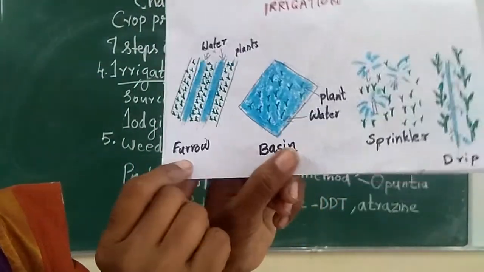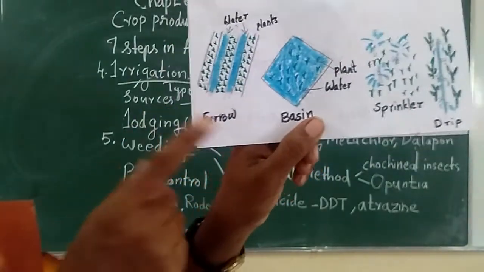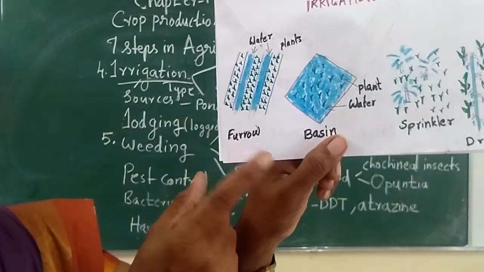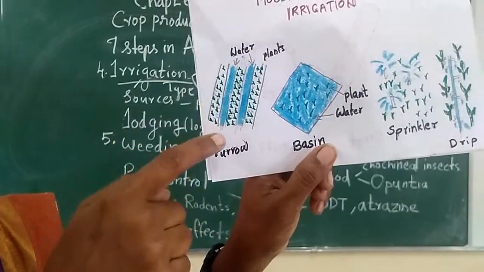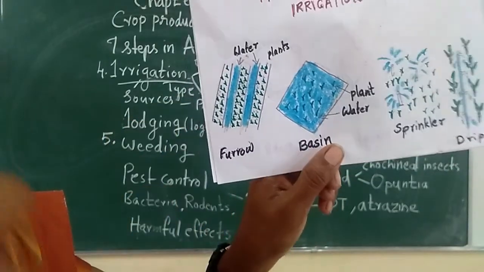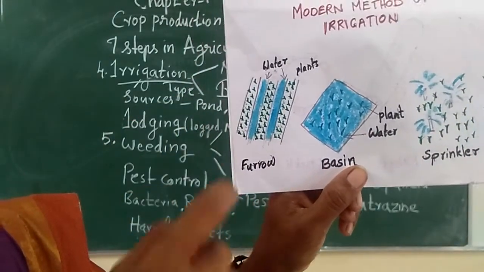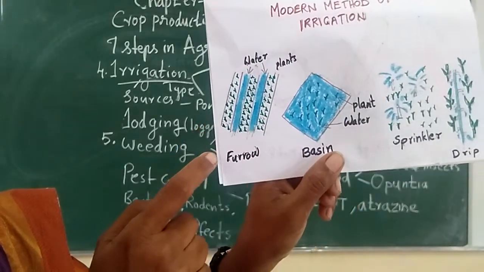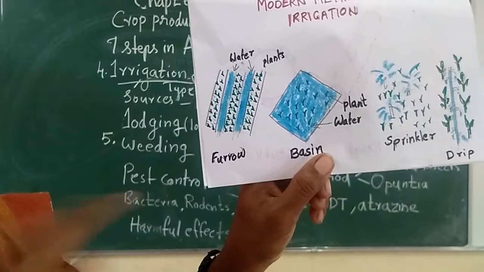And next one is furrow. You may see this furrow. The farmers are using this type because there is no need of much money and all. They just want to make some furrows. Furrows mean just channels. They will make channels with the help of a hoe or some device, and provide water from a tank or any other water bodies.